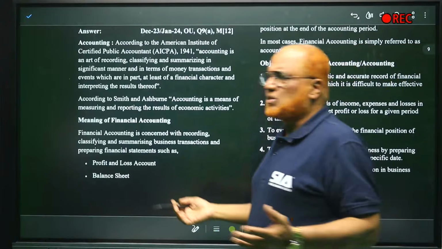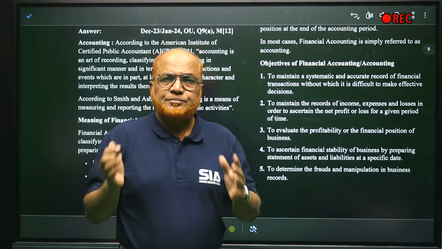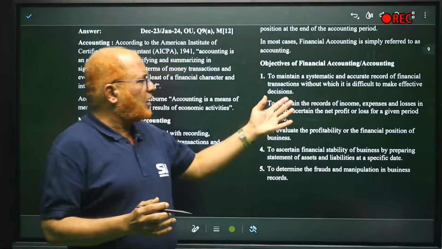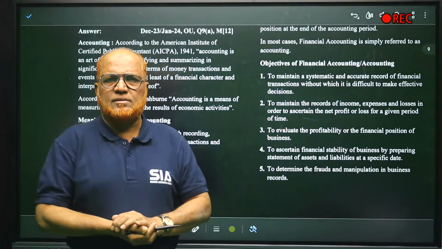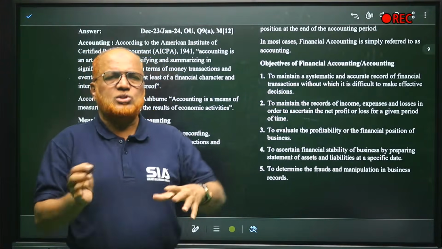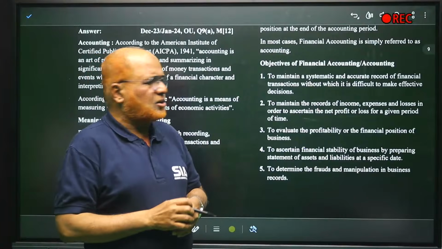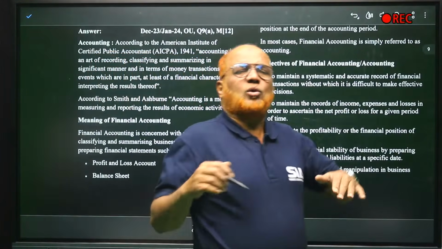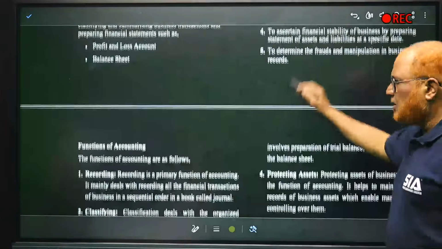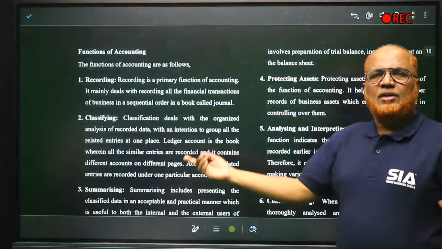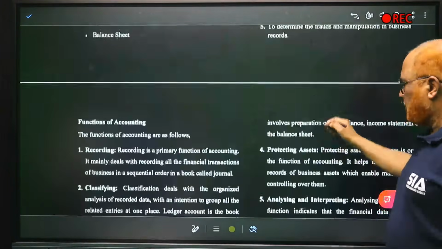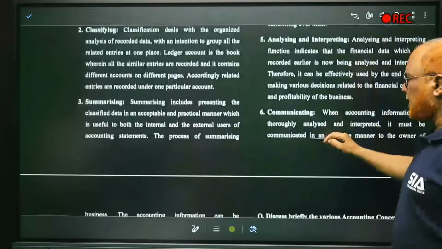Objectives. There are many objectives of financial accounting. The first objective is to systematically and accurately record the financial transactions, and to maintain records of income, expenses, losses, etc. To evaluate the profitability, to find out the financial position. These are the objectives of financial accounting. Then functions of financial accounting. Different functions are there: recording, classifying, summarizing, protecting assets, analyzing and interpreting, communicating.